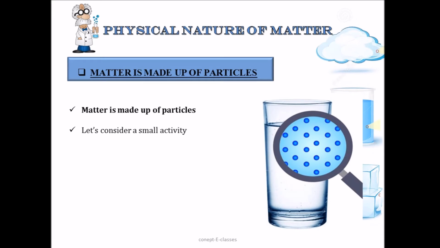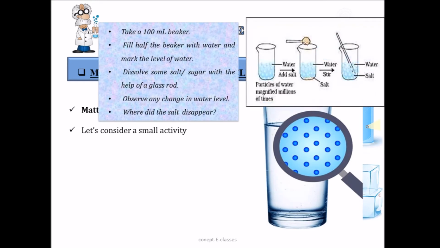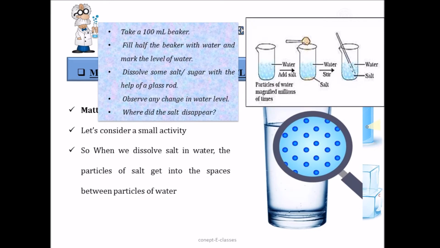So let's understand this through a simple activity. Take a 100 ml beaker. Now fill half the beaker with water and mark the level of water. Now dissolve some salt or sugar with the help of a glass rod. Now observe any change in the water level. What do you think has happened to the salt? And where did the salt disappear? And does the level of water change? No, the water level didn't change.